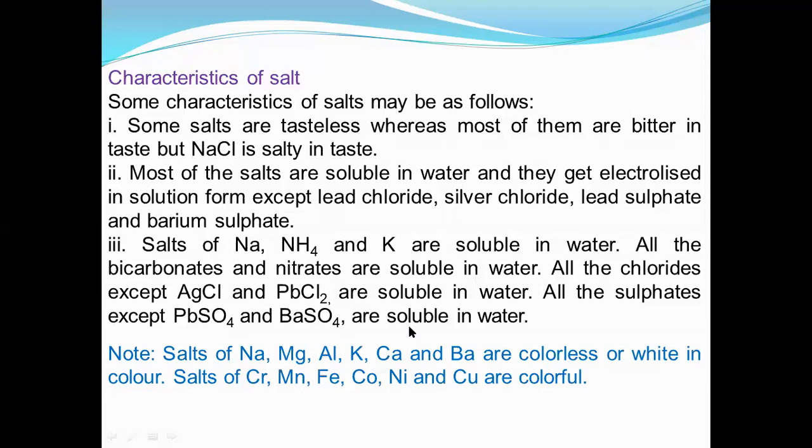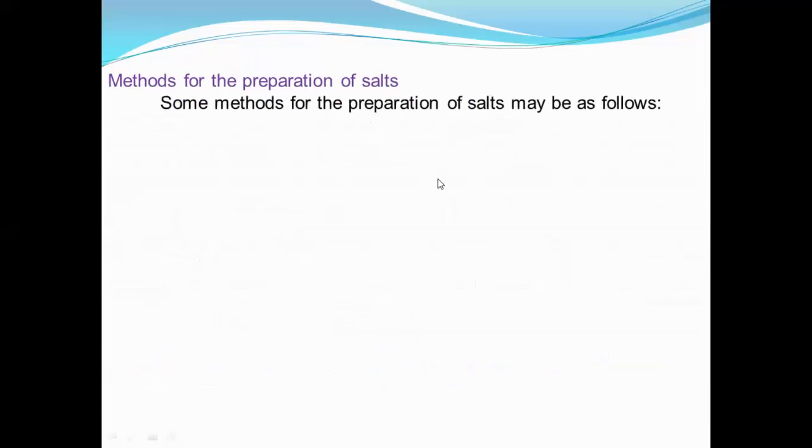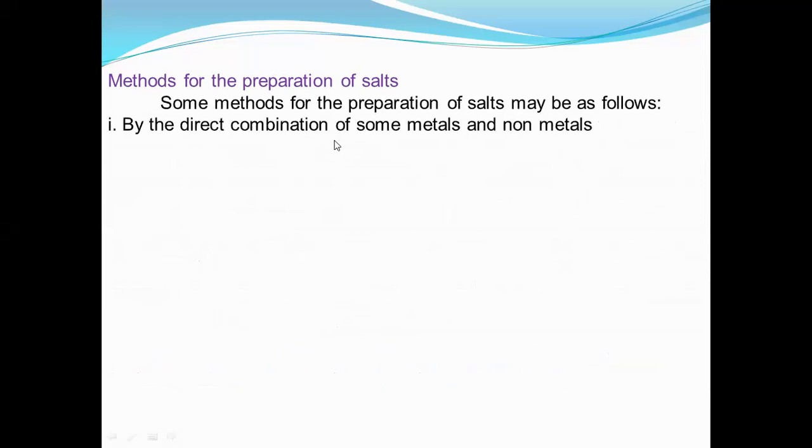After that, methods of preparation. I do not need to explain these things because we have already discussed them. If you see here the method of preparation of salt, one is by the direct combination of some metals and non-metals. So Na and Cl2 give you NaCl.